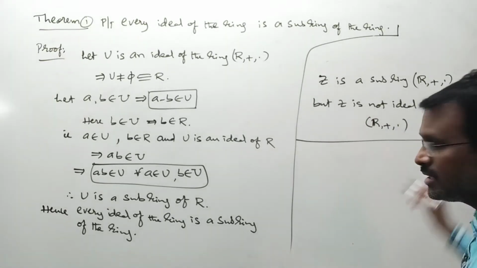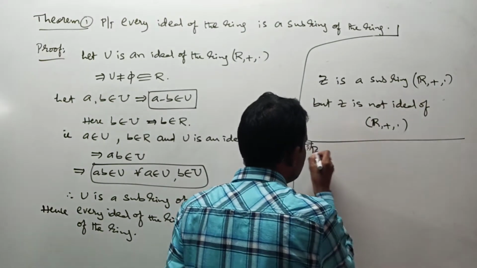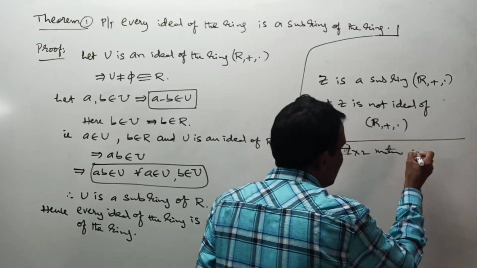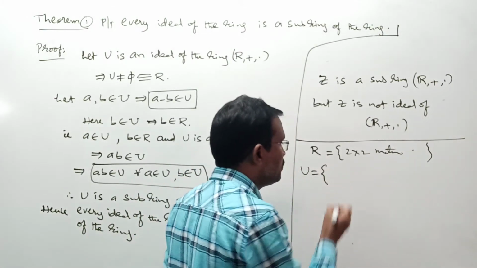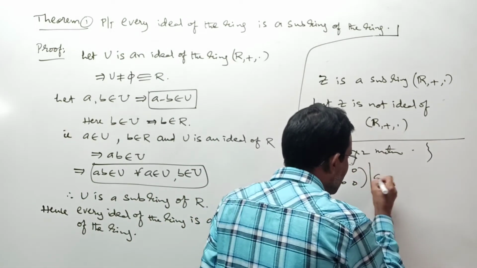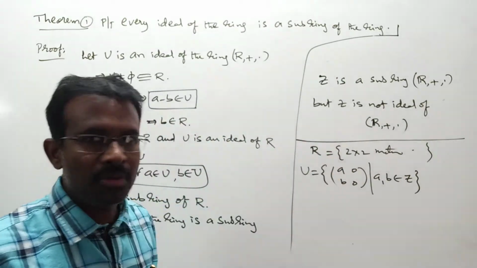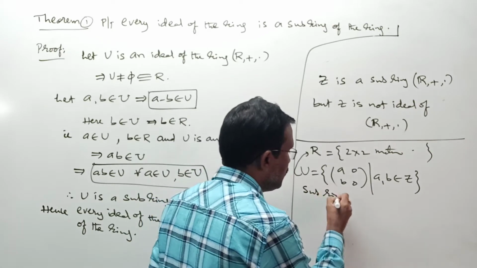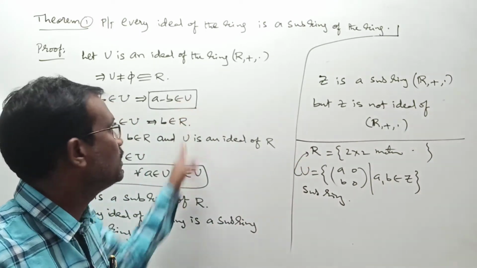In a similar way, you can take one more example, because in the previous class we proceeded with it. Take R as the set of 2 by 2 matrices whose elements are integers, and take U as the set of all matrices [[a,0],[b,0]] such that a, b belong to Z. We have already done this as a problem. Then U is a subring of R. This is 100% a subring of R. If you want, you can verify these two conditions.